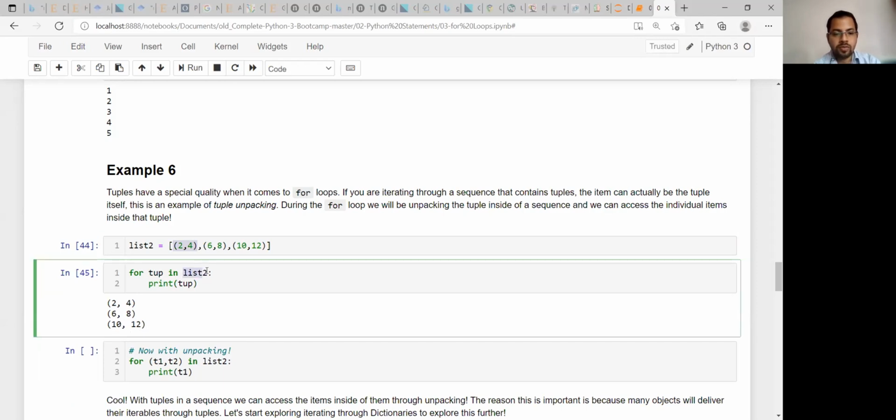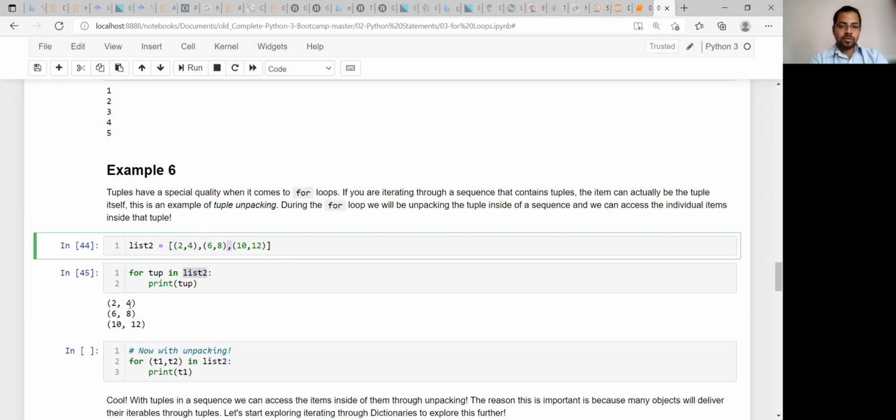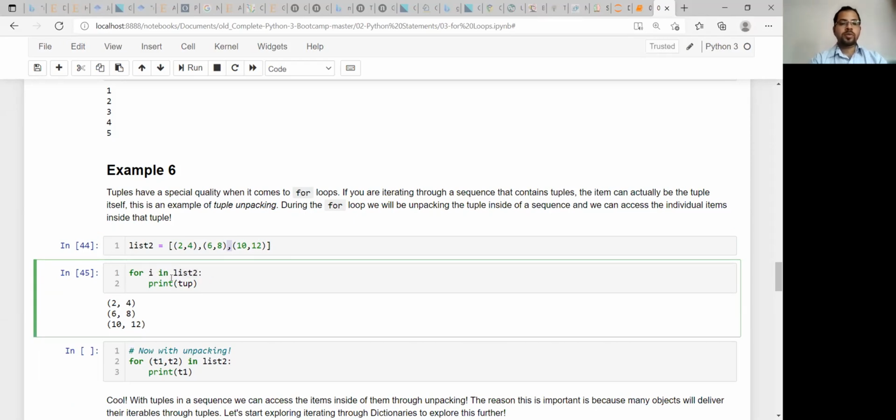Because now the list elements are this, right? Those are separated by comma. Don't be confused. So 3 elements are there in the list, and those elements are printed. As you can see that this is a tuple, so you are writing this tuple. You can write it i also, no problem in that. You will get the same result. Again, I'm saying that this is just an iterator variable, not anything. You need to remember.